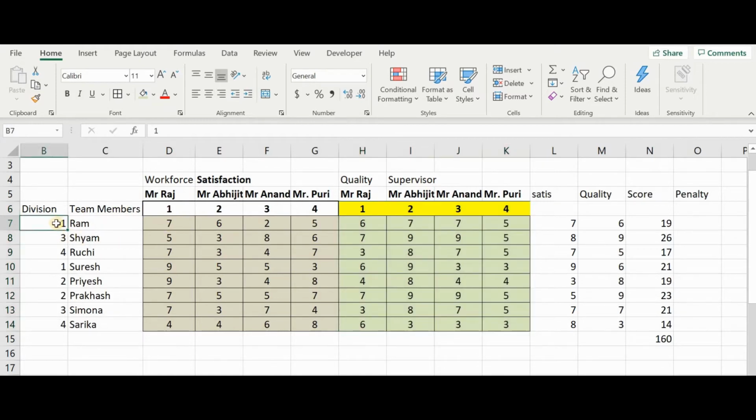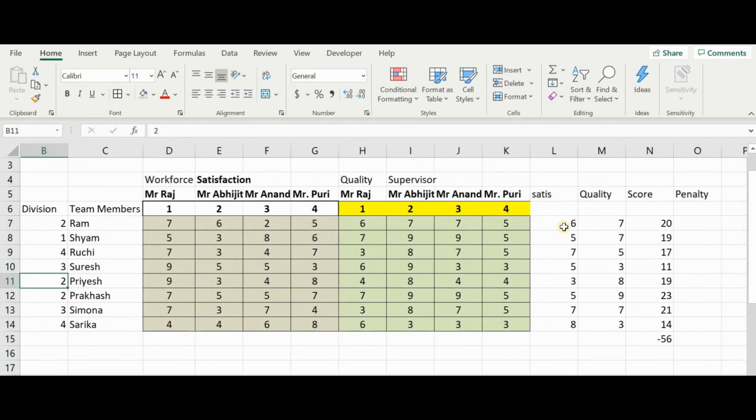So for example, randomly let us put any number, say 2. So we will say Ram goes to Mr. Abhijit's project, Sham goes to say Mr. Raj, Ruchi goes to 4. So 4 is Mr. Puri. Just give randomly, give any number here. Okay, so let me just write 3 or something.